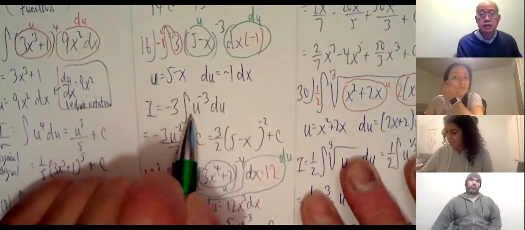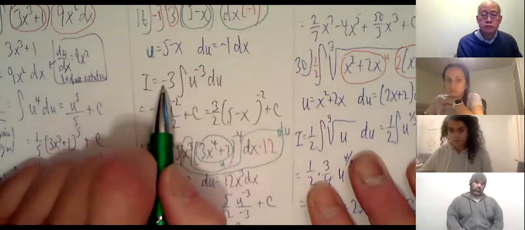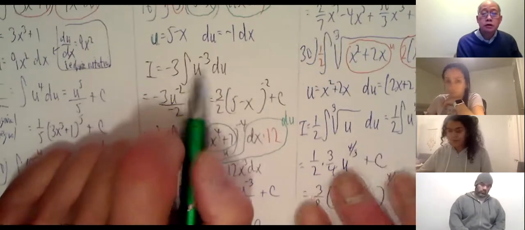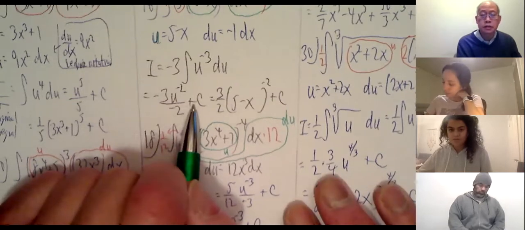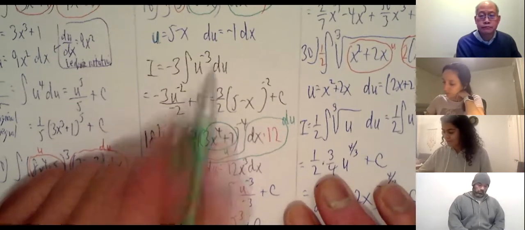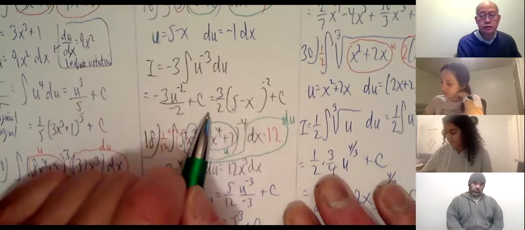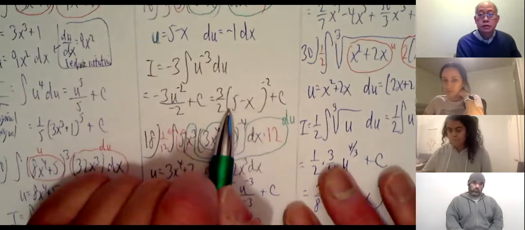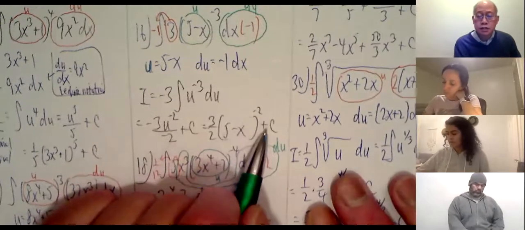Okay, and now this is very easy by comparison. Leave the negative 3 alone. Power u to the negative 2 divided by negative 2 plus a constant. Add 1. Negative 3 divided by negative 2 is positive 3 over 2. Change u back to what it was. It was 5 minus x. So it's 3/2 times (5 minus x) to the negative 2, plus c.